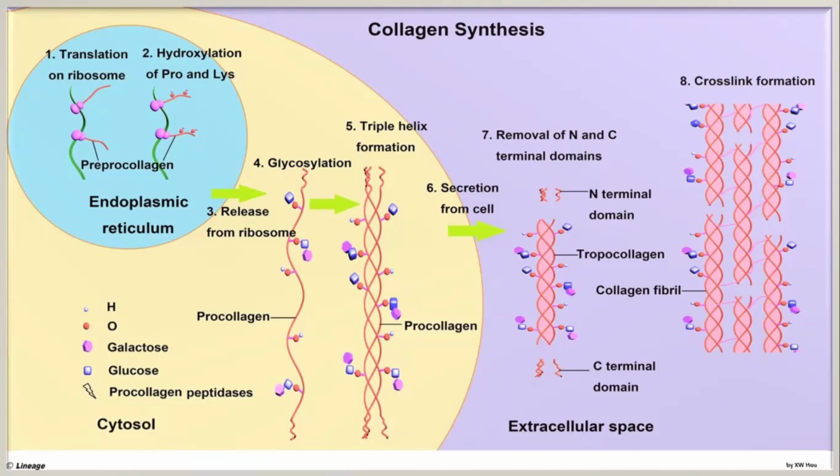Now let's move to the next step, assembly and secretion. After hydroxylation and glycosylation comes triple helix formation. These pro-alpha chains come close and interact with the same chain and with the neighboring chain. We can call this interaction disulfide bridges. Now a molecule is formed which we can call pro-collagen, and it has peptides on the N and C terminal.